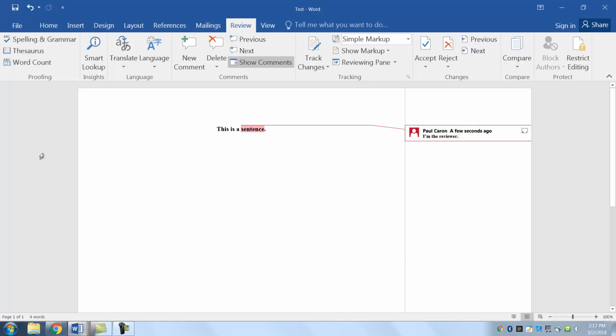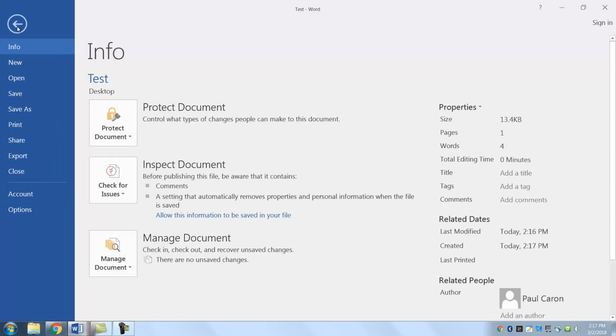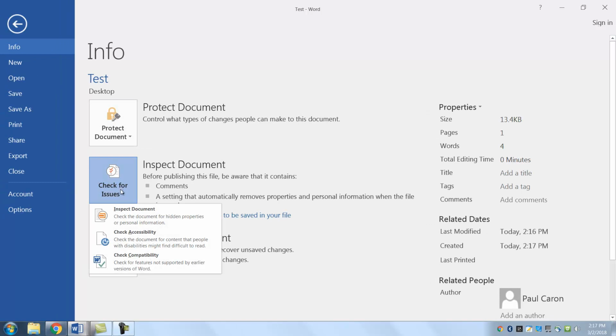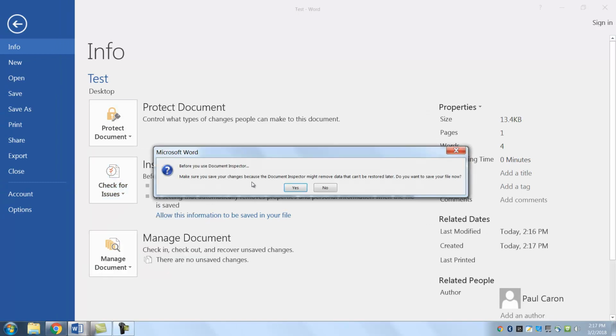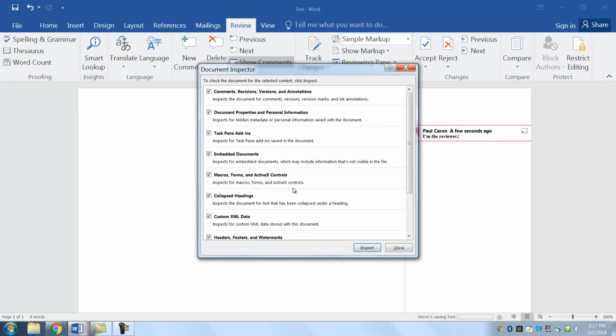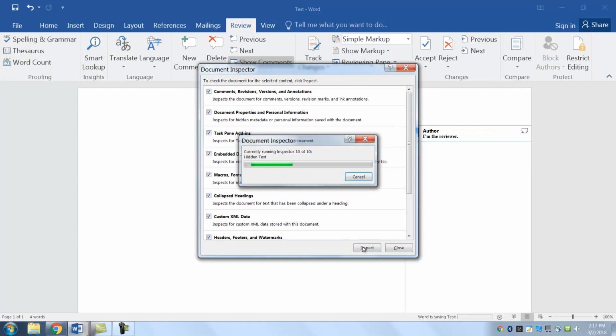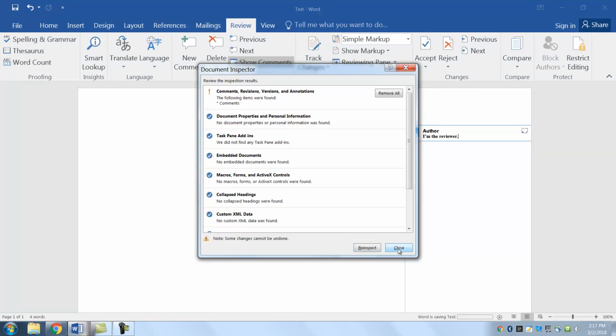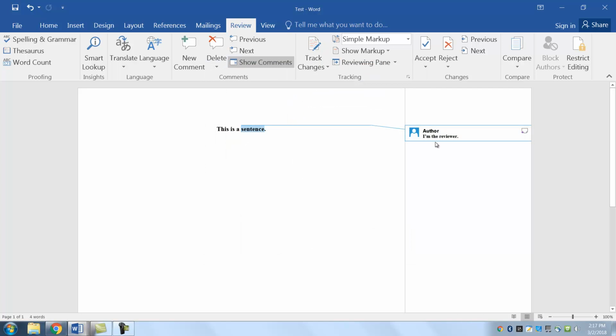My name is still up there. So I go back to File, go back to Check for Issues, go back to Inspect Document, click Yes, and inspect again, and poof, you can see on the right hand side over here, the author is gone. So that's gone, and then you can save it and send it to me. So that's how you get your name out of the paper. So again, check that.